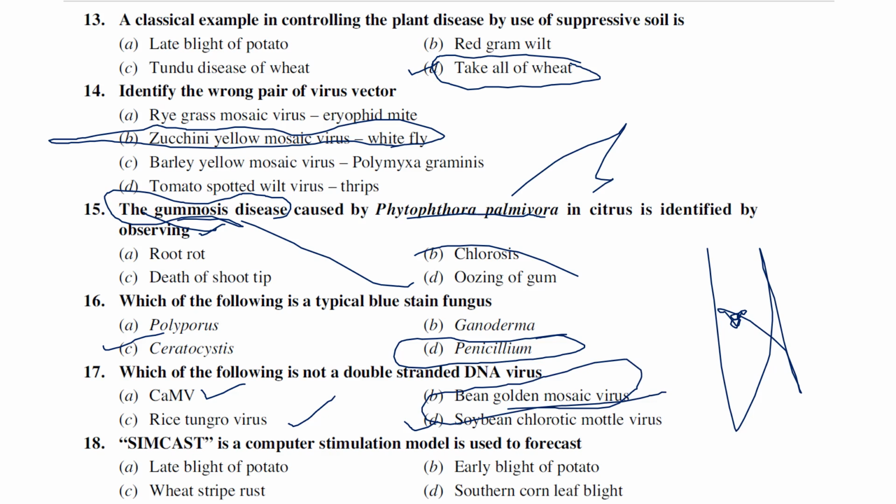Simcast is a computer simulation model used to forecast late blight of potato, early blight of potato, wheat stripe rust, or southern corn leaf blight. Probably Simcast is a model that was actually developed for late blight of potato, which is caused by Phytophthora infestans, right?